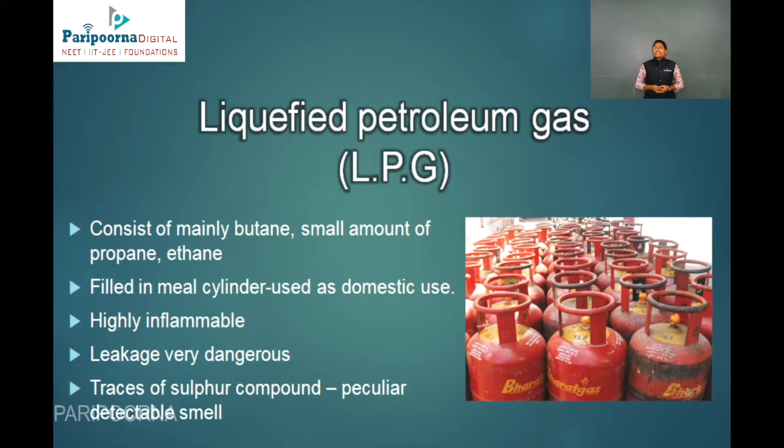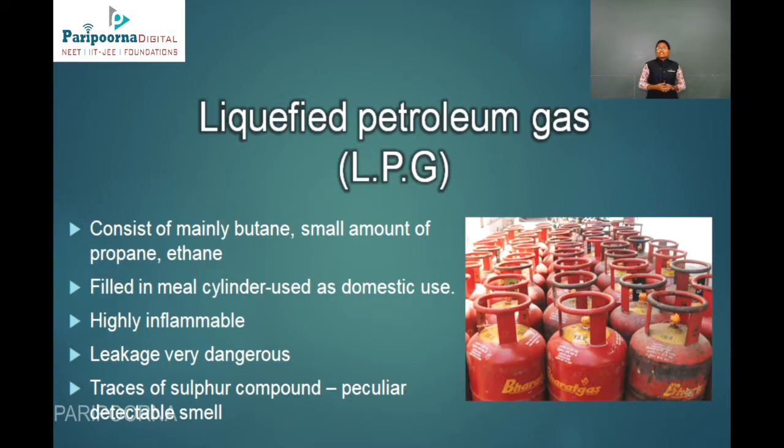Next one is liquefied petroleum gas, LPG. In every home we use this LPG gas for cooking food. It consists mainly of butane and some amount of propane and ethane. It is filled in metal cylinders used for domestic use. It is highly inflammable and a leakage is very dangerous.